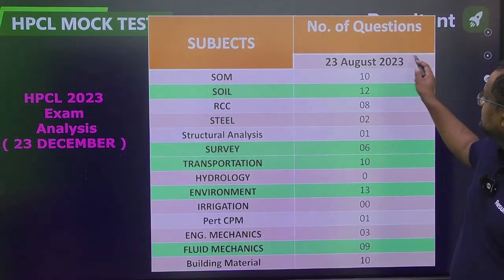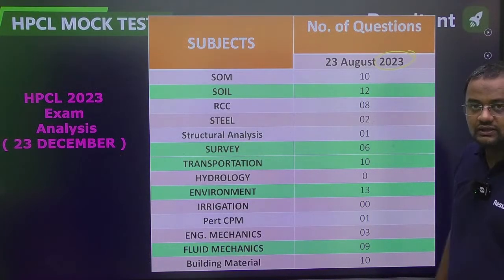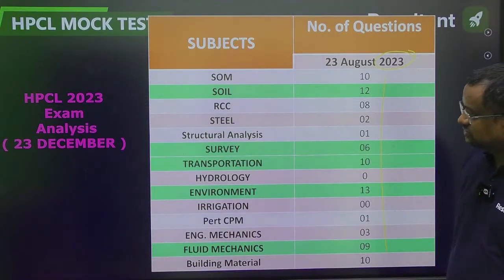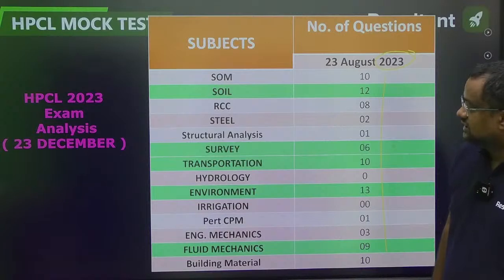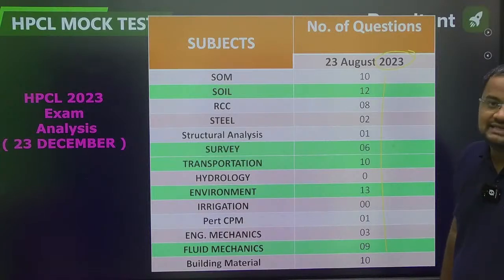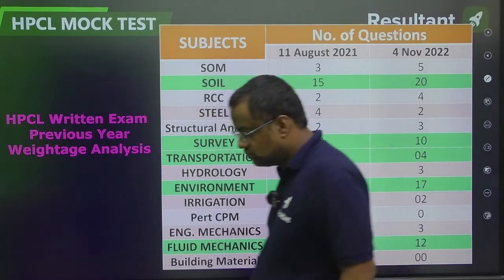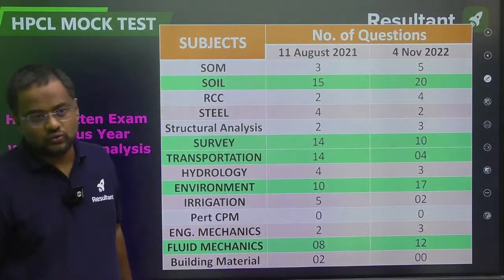This is the last time the paper was conducted, on 23rd August 2023. Guys, this is the weightage analysis from that time. Usually it is seen that soil, survey, transportation and fluid mechanics are on the higher side of the weightage out of the total 85 questions, and this is the weightage of 2021 and 22.